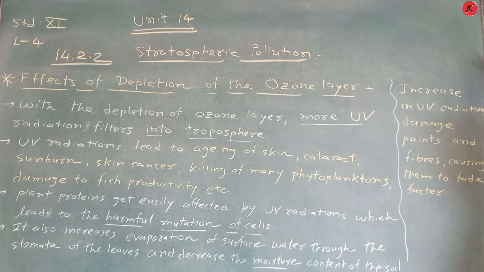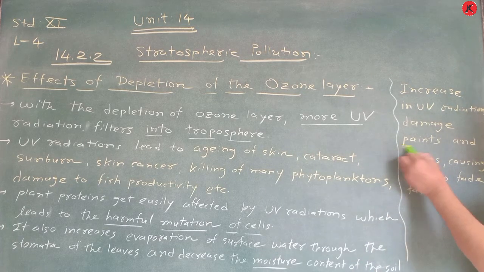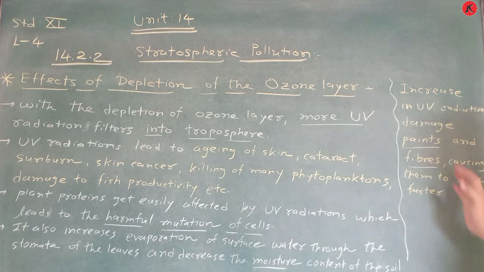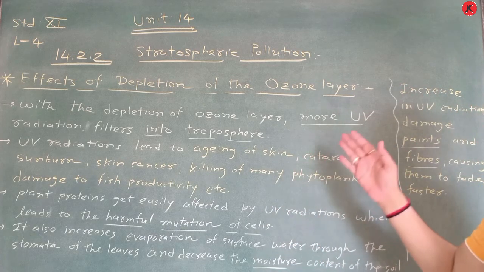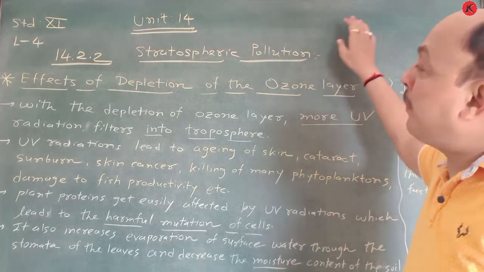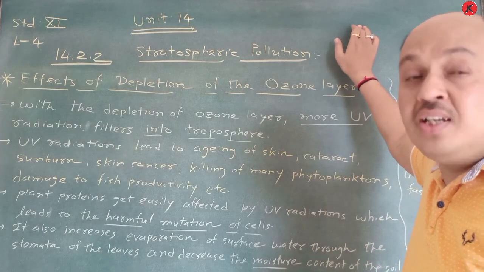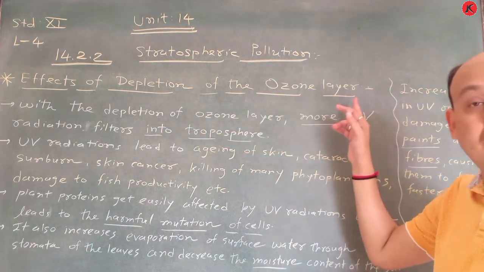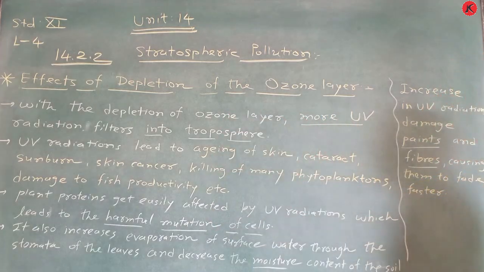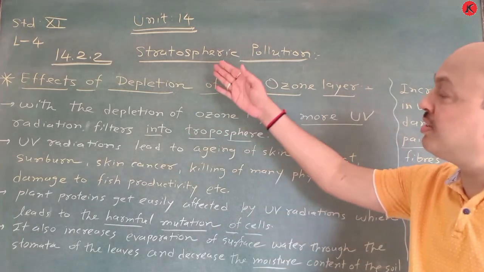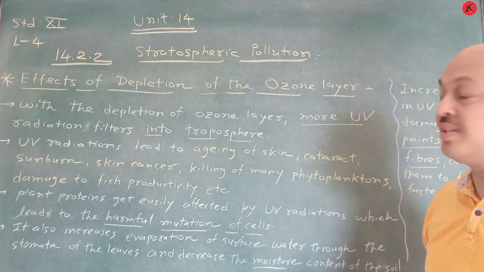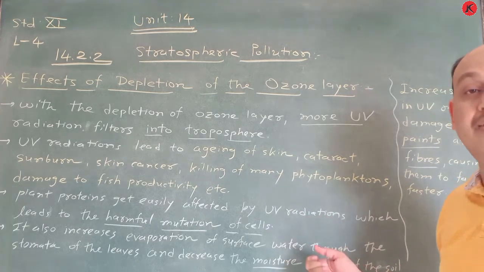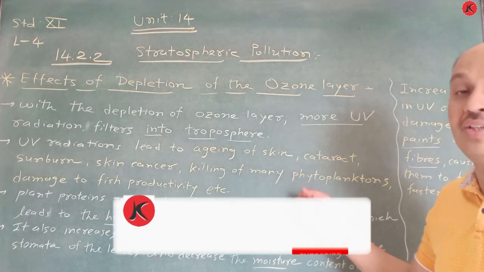Now, increase in UV radiation damages paints and fibers, causing them to fade faster. So these are the effects of depletion of the ozone layer. This finishes topic 14.2.2, stratospheric pollution, with the effects of depletion of the ozone layer. Take a screenshot of this. Remember this. It is a very easy topic, and we remember certain words. Nowadays it is a big question. So take a screenshot.